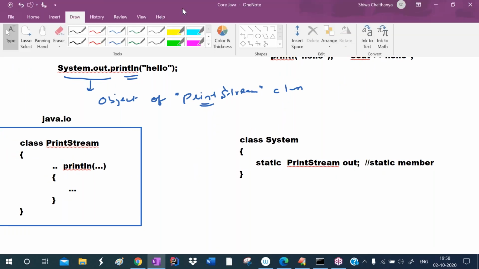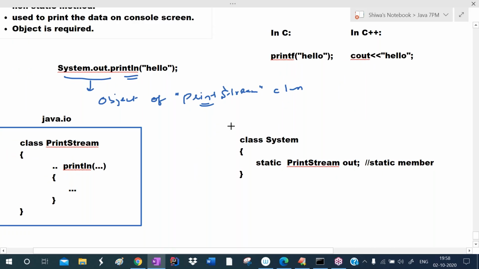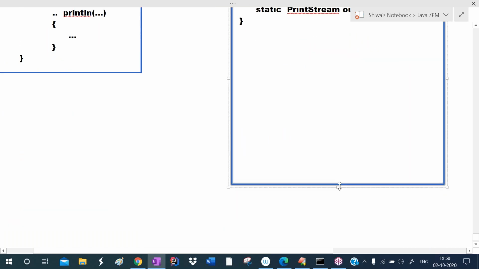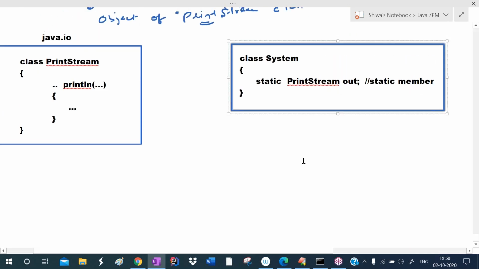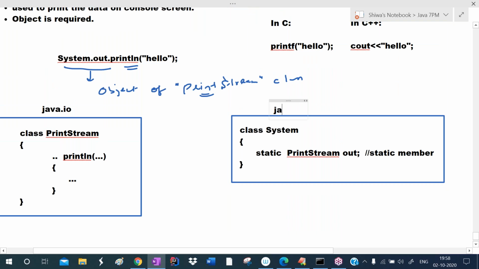Okay, and this class System is defined in one particular package. That package name is java.lang. Java.lang is the package name.